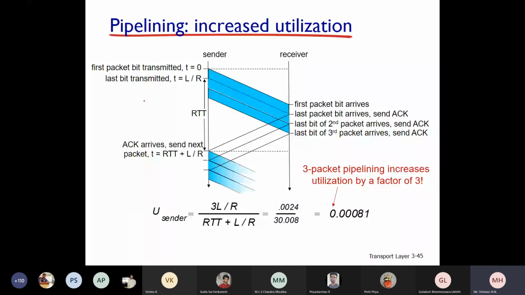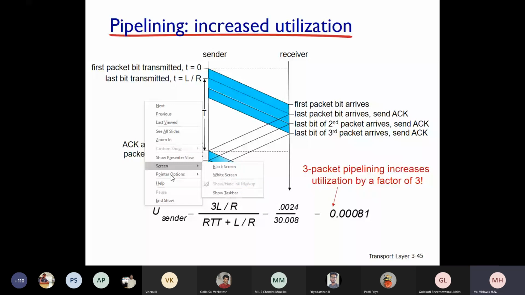So to overcome this problem, we have something called selective repeat. What do you mean by selective repeat? I told you the third packet is lost. If the third packet is lost, only